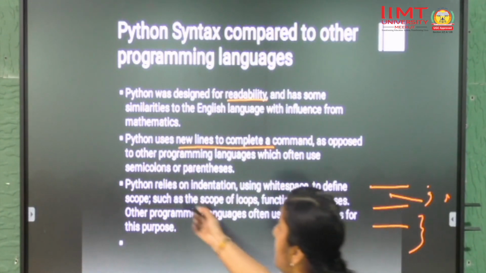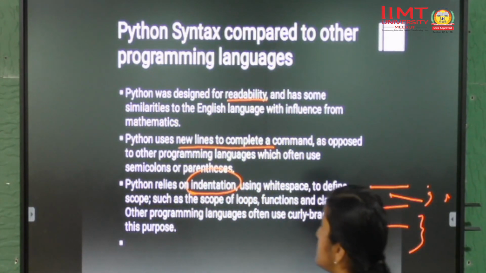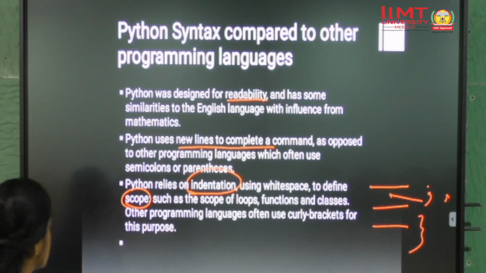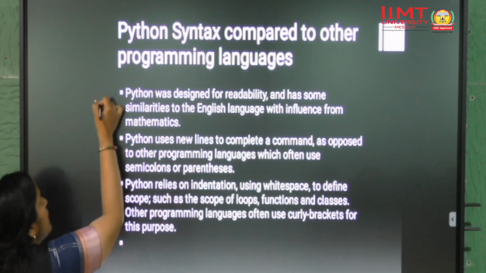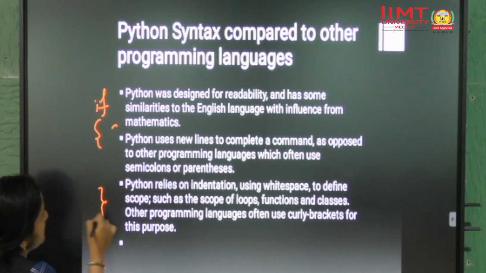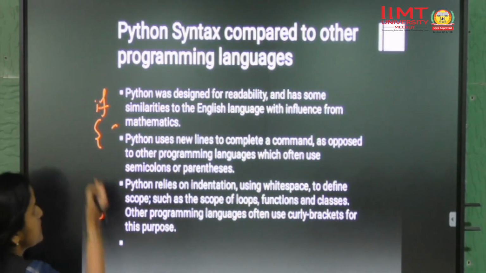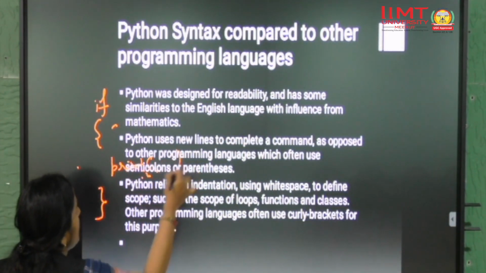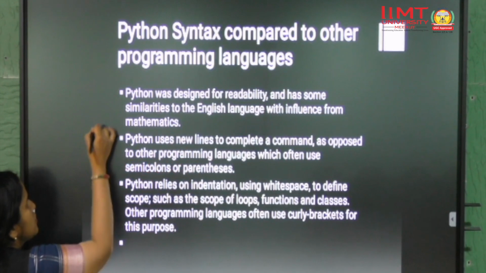Okay. Python relies on indentation. This is very important. What is indentation? Using white spaces to define scope, and what is scope? Such as the scope of loops, functions, and classes. Let's say when you write a program for an if statement, usually we write the statement under curly braces. It doesn't matter whether we have provided a white space before the braces or before writing. Suppose I am writing a print statement, whether we have given any space or not. But Python uses indentation.